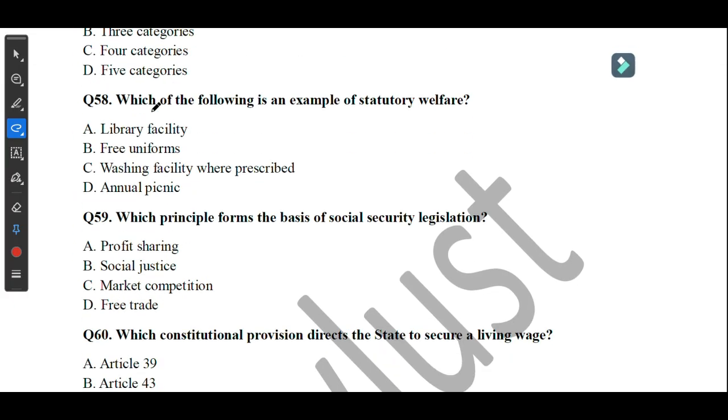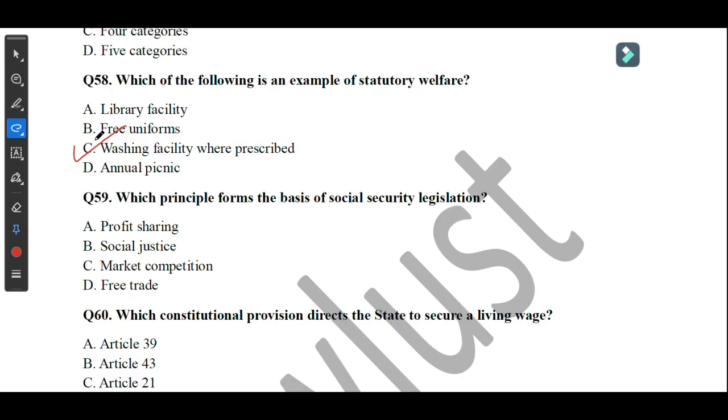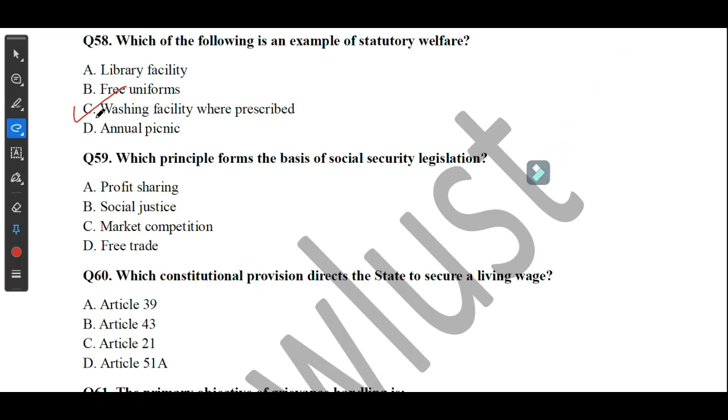Move on to the next question, question number 58. Which of the following is an example of statutory welfare? So here the answer is option number C, washing facility where prescribed. Move on to the next question, question number 59. Which principle forms the basis of social security legislations? So here the answer is social justice.